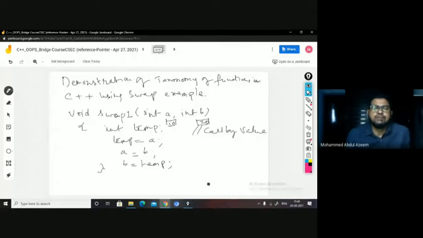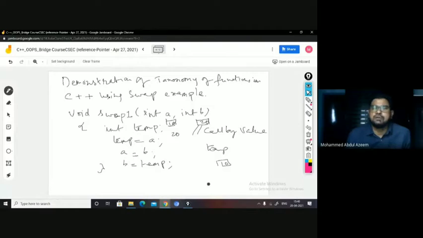Now you had a variable called temp. So for temp also memory will be allocated here, 2 bytes. Now these statements are going to be executed because the control is here, right? So temp equal to A. In temp, A value will be placed. A value is 10, so 10 is placed in temp. Then you say A equal to B. B is transferred into A. What is B? That is 20. 20 is placed in A.